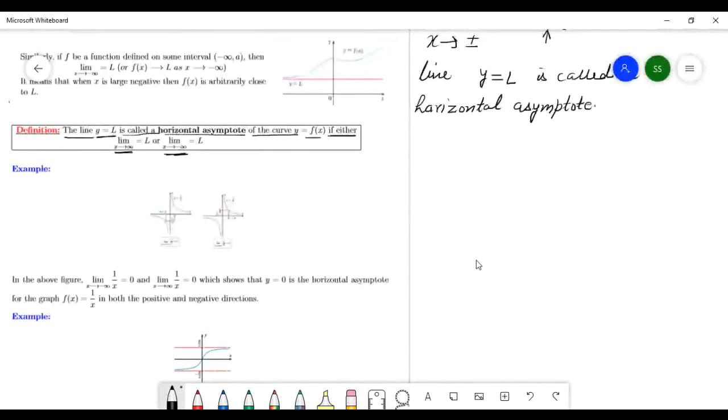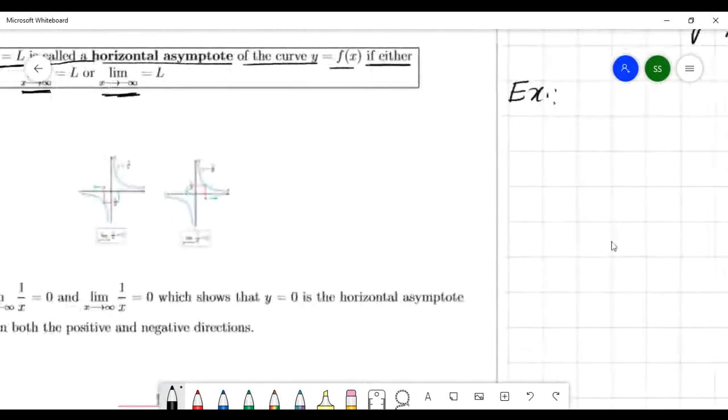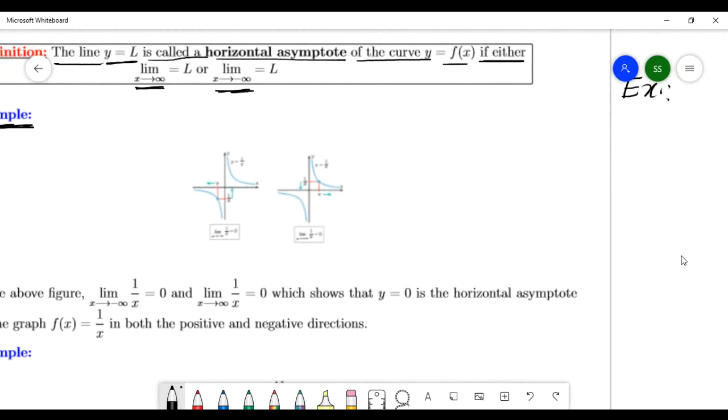See this example here. The question is this: see this function, this example, this one and this one.